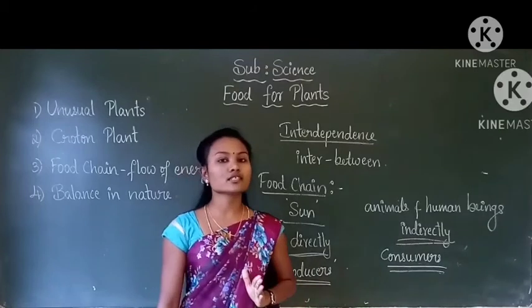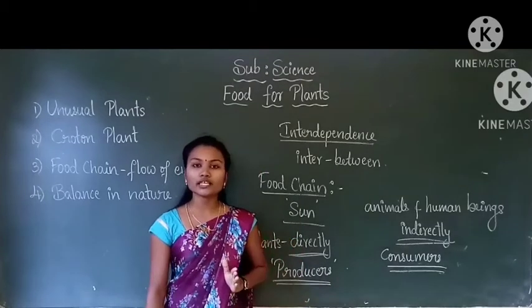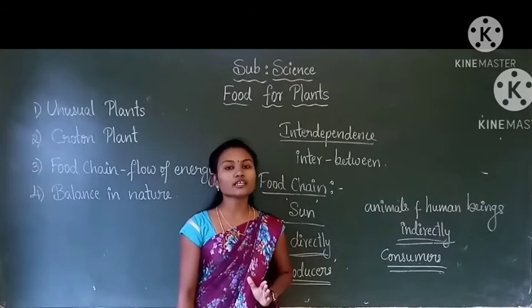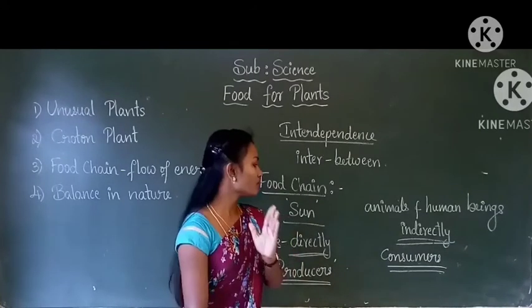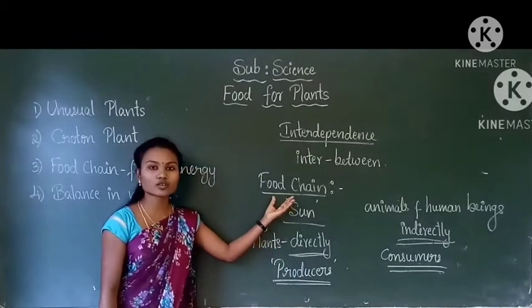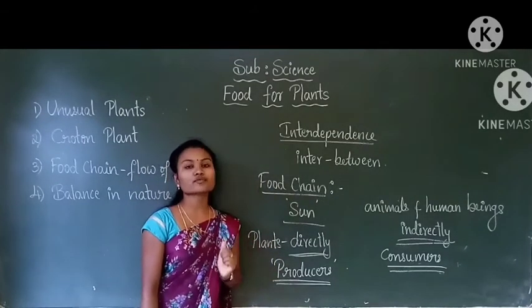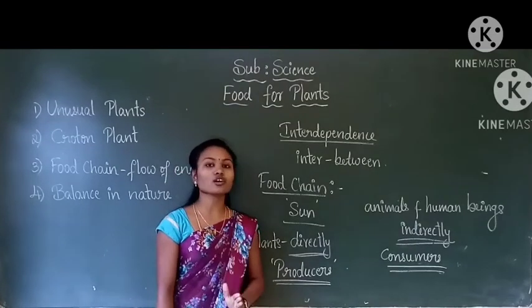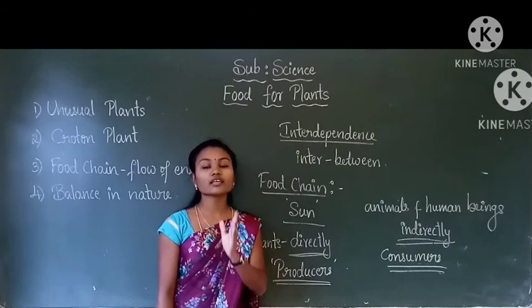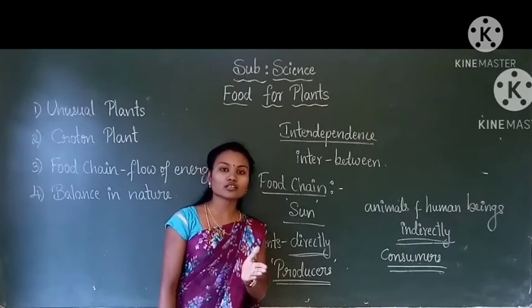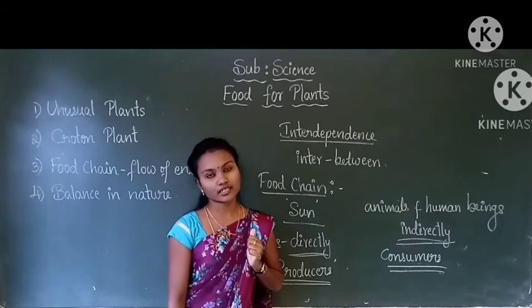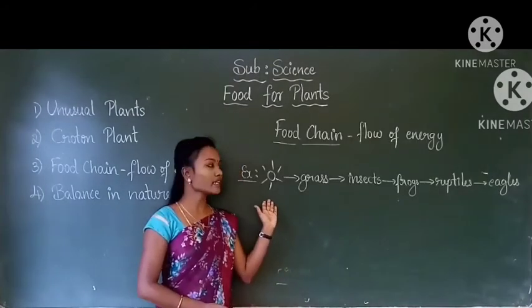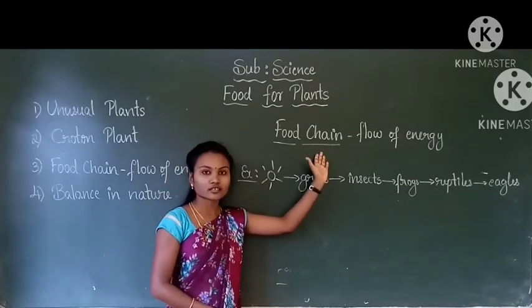Thus, a chain exists in nature for obtaining food. The chain is called food chain. So what is food chain? A chain that shows a series of organisms where each member depends on the lower member in the series is called food chain. Here you can see an example for food chain.